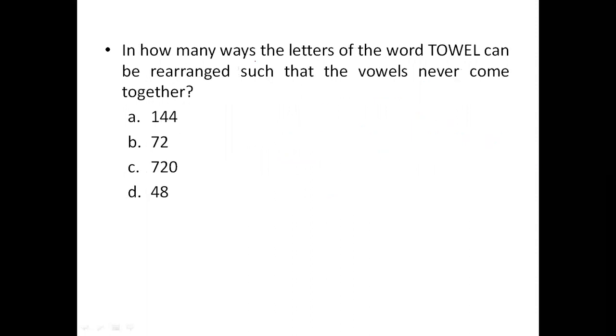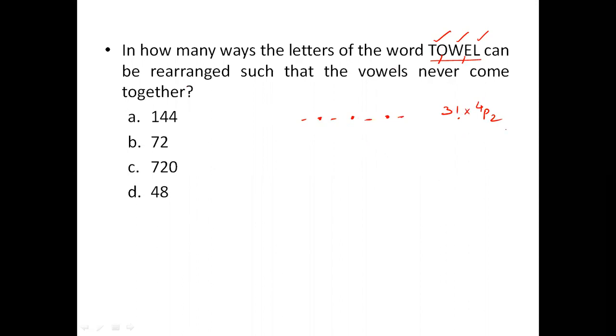In how many ways the letters of the word towel can be rearranged such that vowels never come together? For the vowels not coming together, first let us take the consonants and arrange them. Three consonants can be arranged in 3 factorial ways. And in between and around them, there are 4 gaps. In these 4 gaps, I can arrange 2 vowels in 4P2 ways.